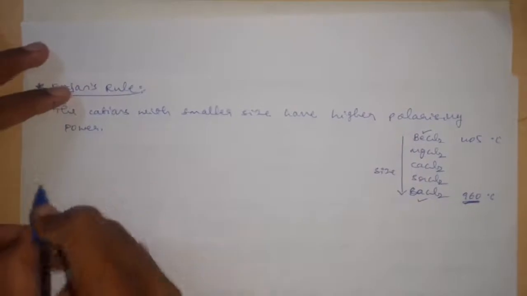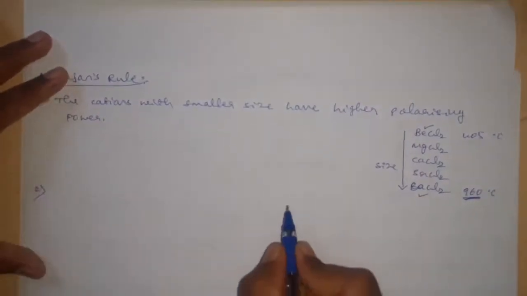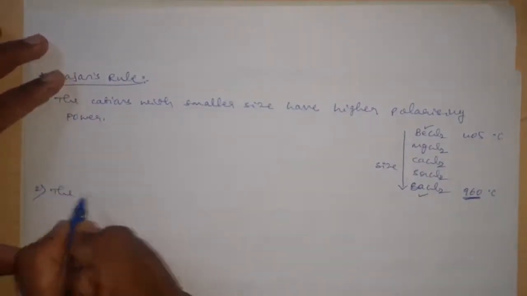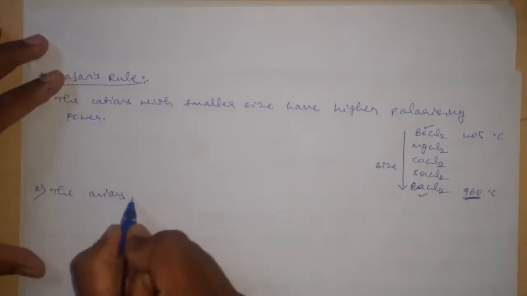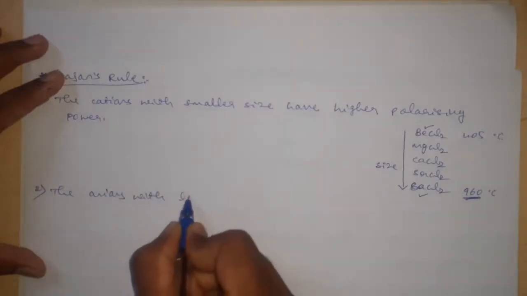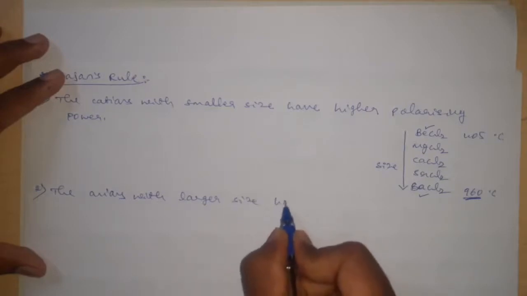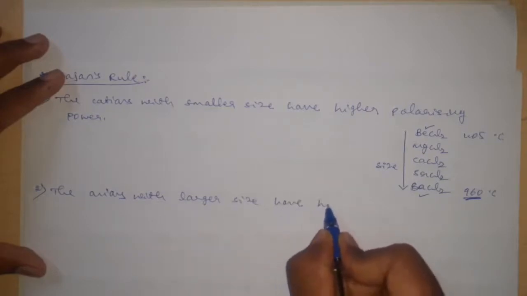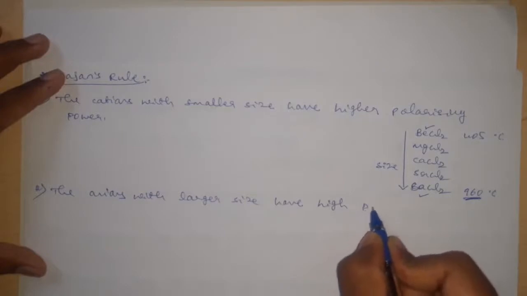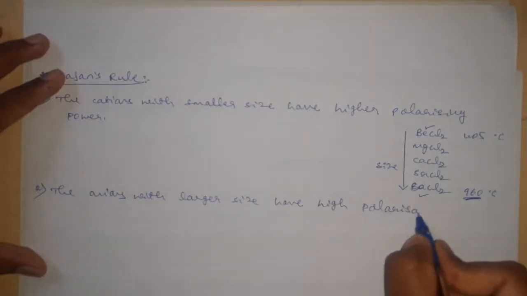Then the second Fajans' rule is: the anions with larger size have high polarizability.